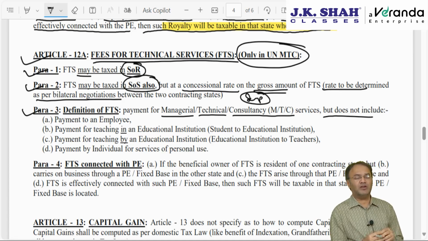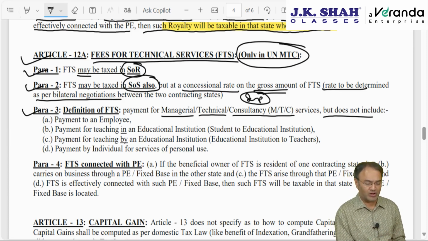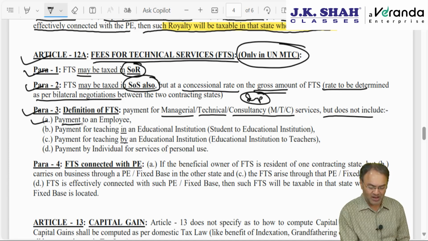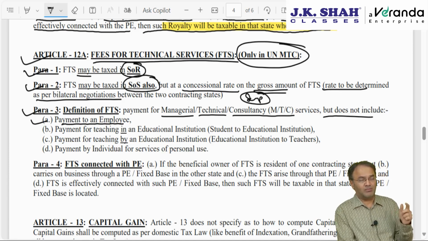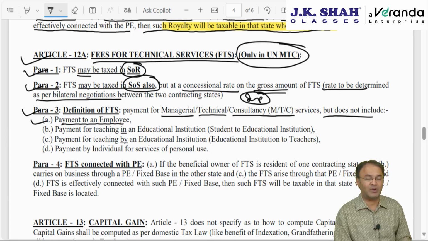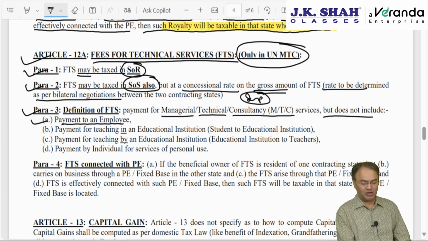This is an incomplete definition, but it's good that it's only a one line definition. We just have to remember it for exam purpose, but it does not include the following 4 items. First, payment received by an employee, payment to an employee. So in case you are an employee of somebody and you are providing your employment services, though it is fees for technical service, it will be classified as salary. It will be governed by a separate article, Article 15, which is not covered by our institute.